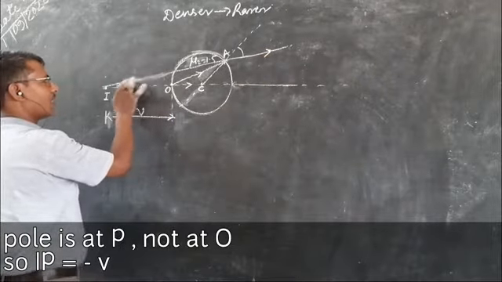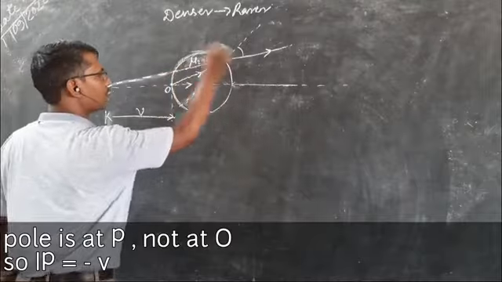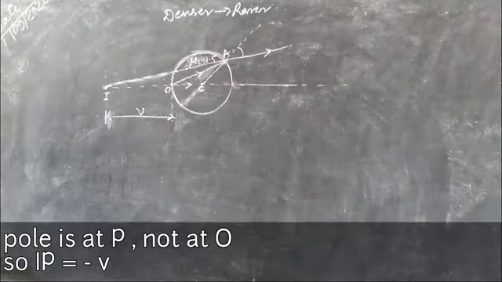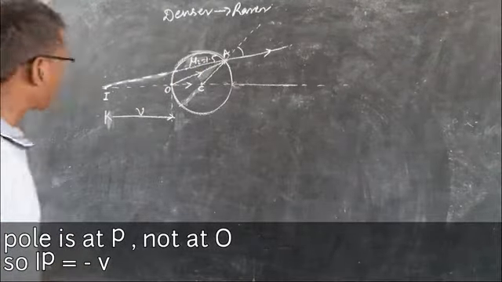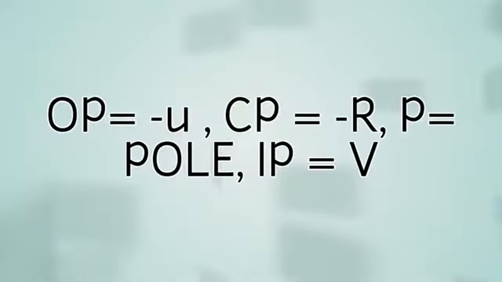And which type of image will it be? It will be a virtual image. So apply the second formula: mu2 upon minus u plus mu1 upon v is equal to mu1 minus mu2 upon r.